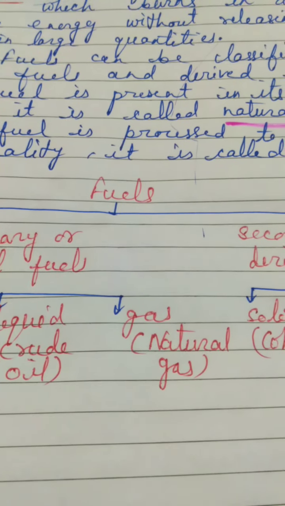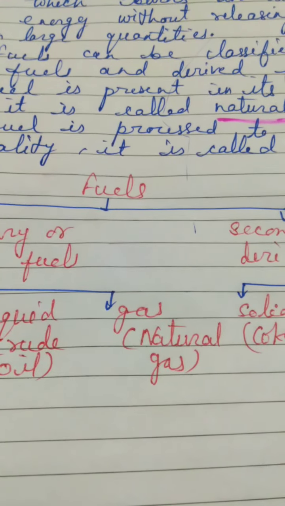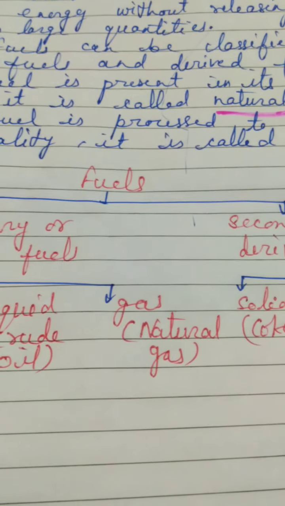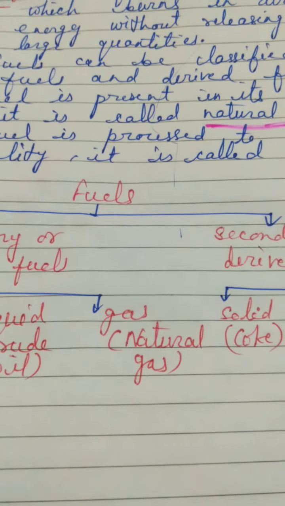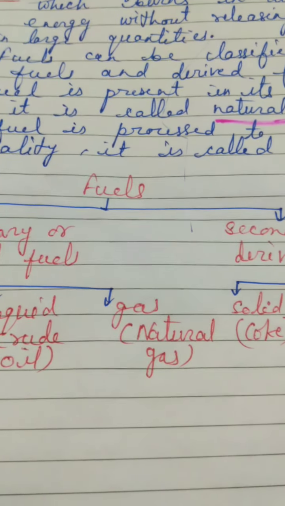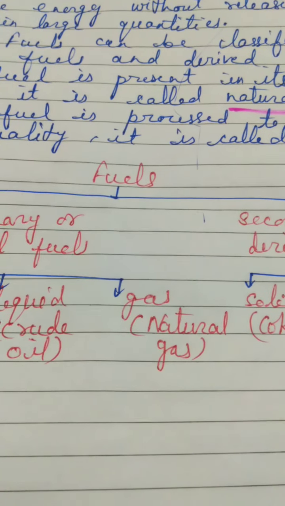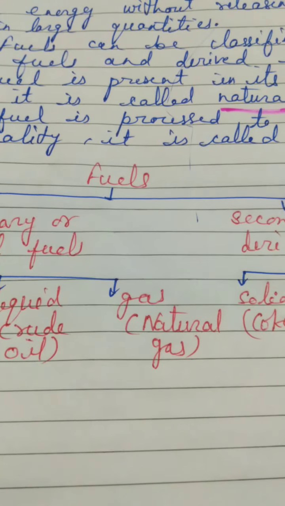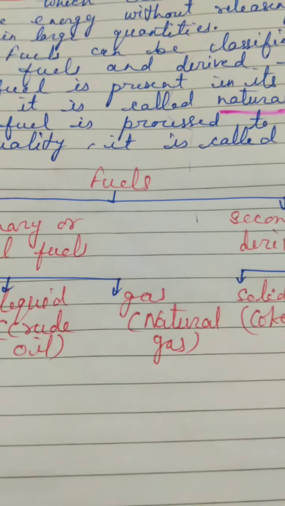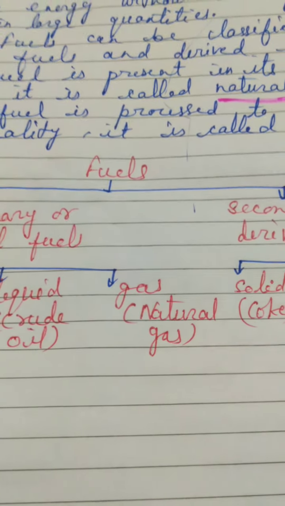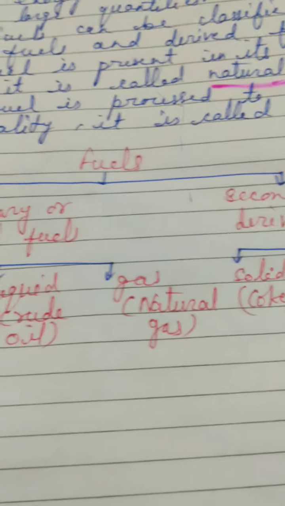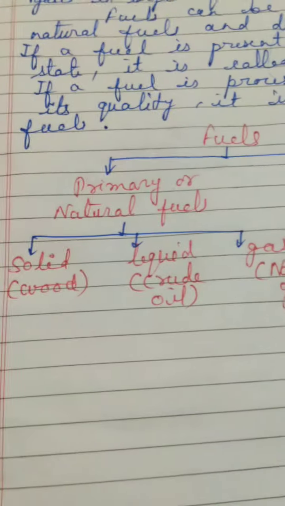Whereas derived fuels are those fuels which are obtained from nature itself, but they are processed, they are developed to become better. Why? Because the better version of those natural fuels gives us higher calorific energy and fewer pollutants, and that is why from a single natural fuel many derived fuels are obtained. This will become clear. You can find that I am going a little complex in my language, but this is the demand of the chapter. Derived fuels are processed fuels. Simply understand this much for the time being.